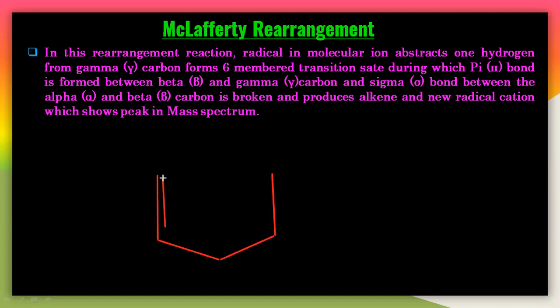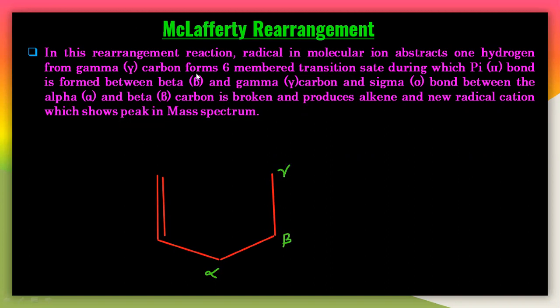So this is the double bond here. Particularly, you can easily understand that this is a double bond. Adjacent to this double bond, this is alpha, this is beta, and this is gamma here.